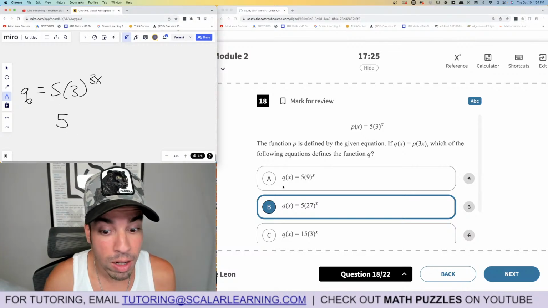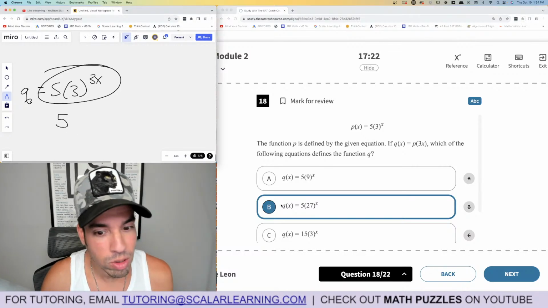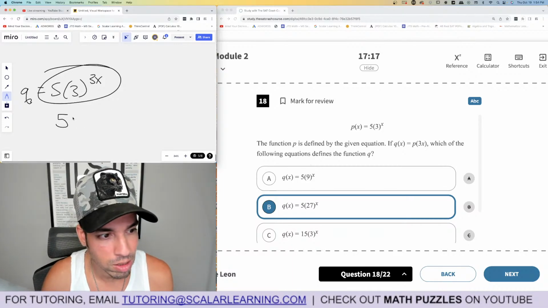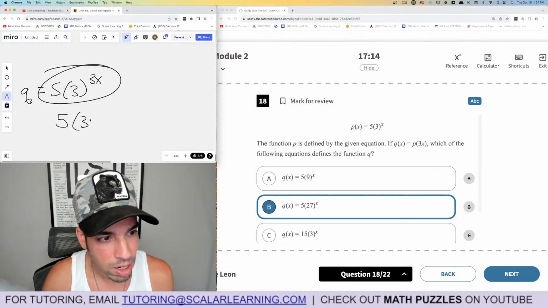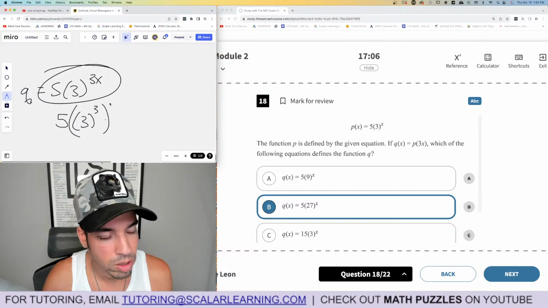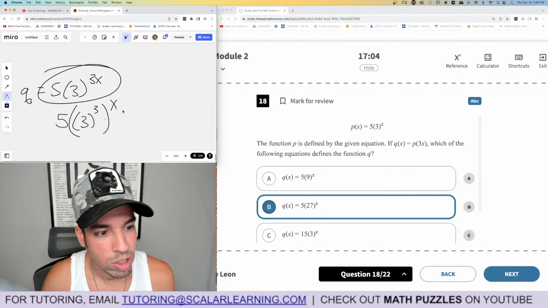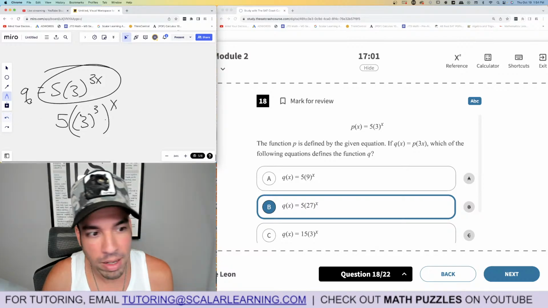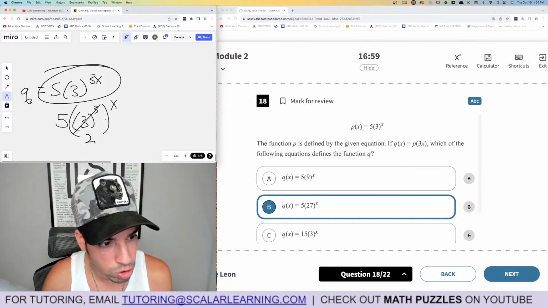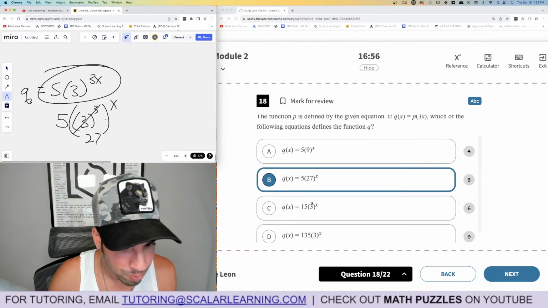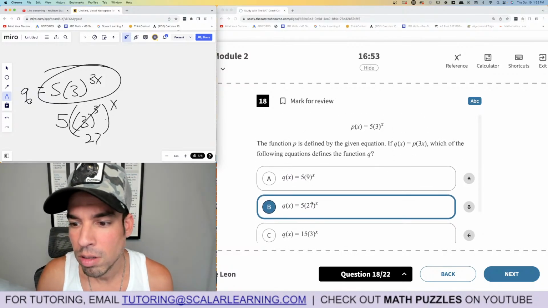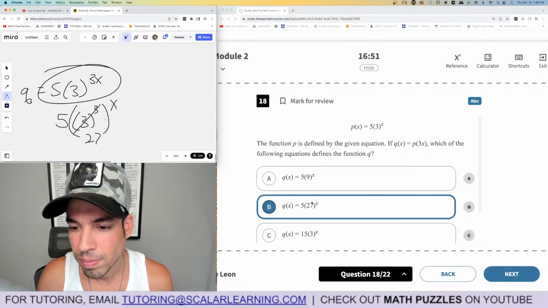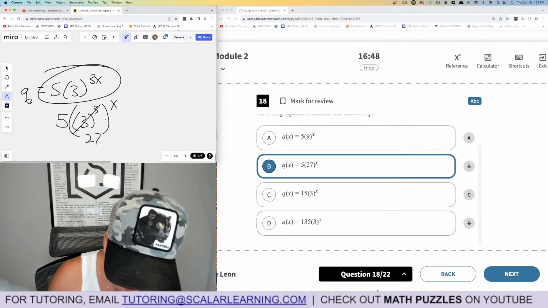By the way, you can put this into Desmos and then put in all of these and see which one overlaps with it. But I'll show you why it's the same. This is the same as 5 times 3 to the third times 3 to the X, because you can strip away, remember, exponent rules say we multiply that back in with the floating exponent. So 3 to the third is 27. So that's why it's B. Let me just make sure I didn't make a mistake. Yep, I feel good about it.